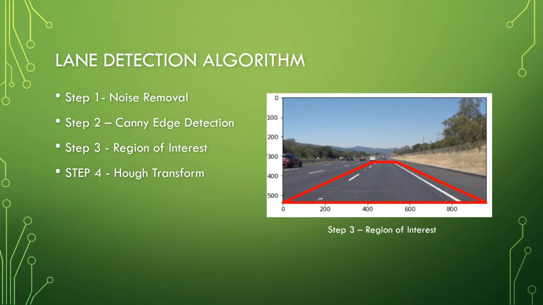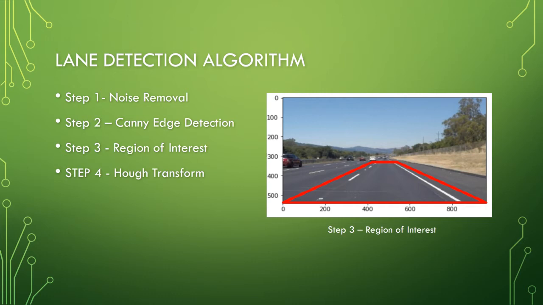So now let's see what is the algorithm for lane detection. Step 1 is the noise removal. Usually it is recommended to denoise the image or remove the noise from an image before starting the process. For that, we convert the RGB image to grayscale and blur it for better accuracy.